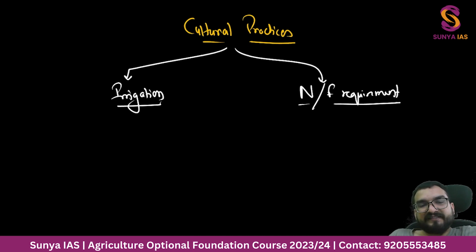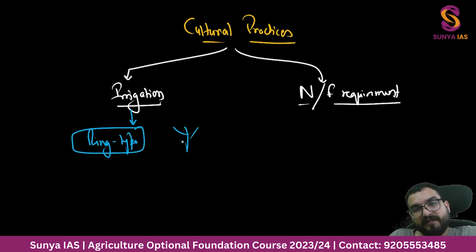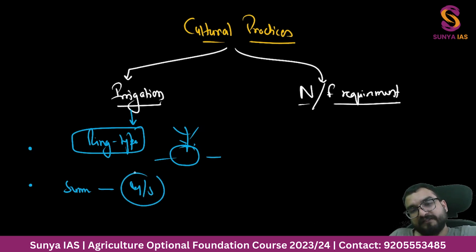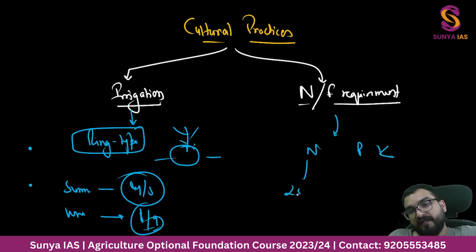The irrigation is done through a ring type system, guys. That means if this is a papaya plant, then a ring will be created around it. We have seen it in our other units. Also, irrigation in summer is provided after every 4 to 5 days interval, and in winters it will be at around 8 to 9 days interval. Over here, the NPK will be different in different books. Over here 250 gram, 200 gram, and potassium will be 500 grams.